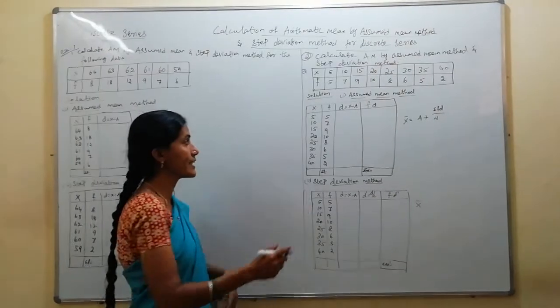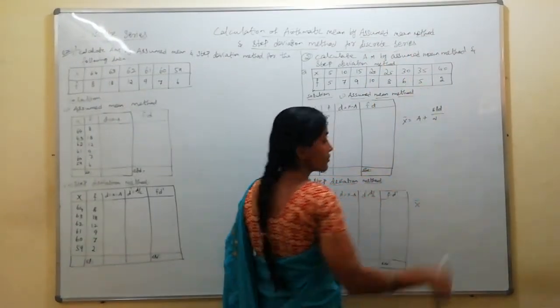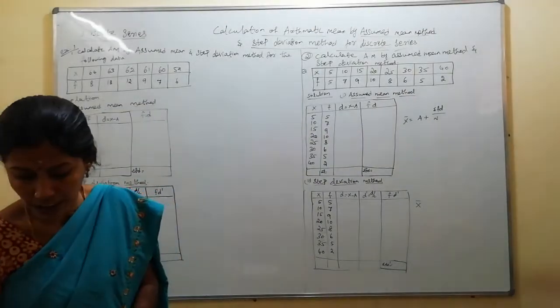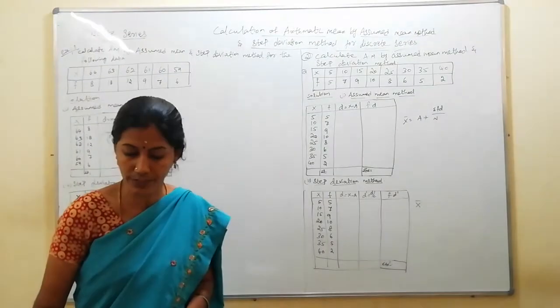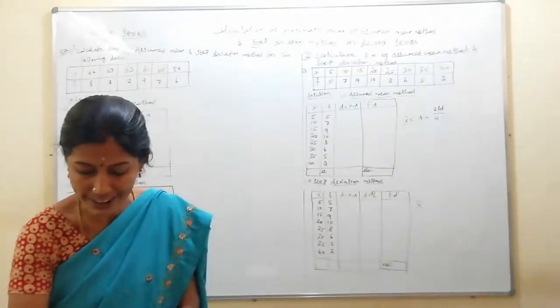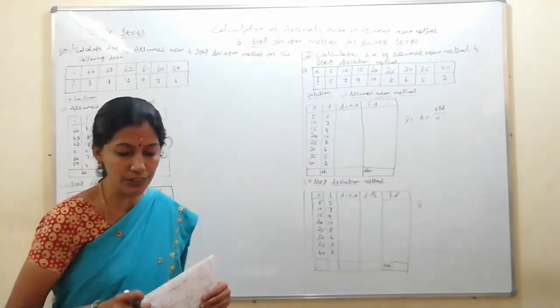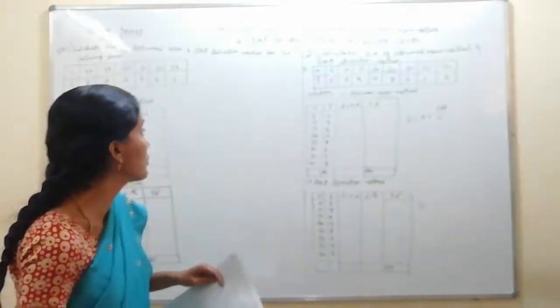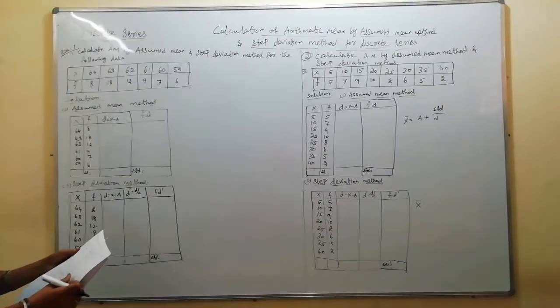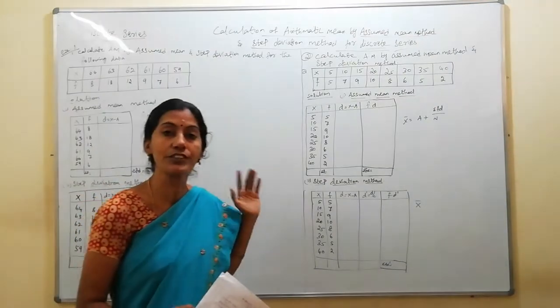Now for the discrete series, meaning the single digit value with the frequency, we are going to do the assumed mean method and step deviation method. And the data is so large, to make the calculation simple and easier, we are going to do it with the assumed mean method and step deviation method. Now hope you remember the same sum I have done for the direct method. So if you have an exercise notebook, you could check it out.